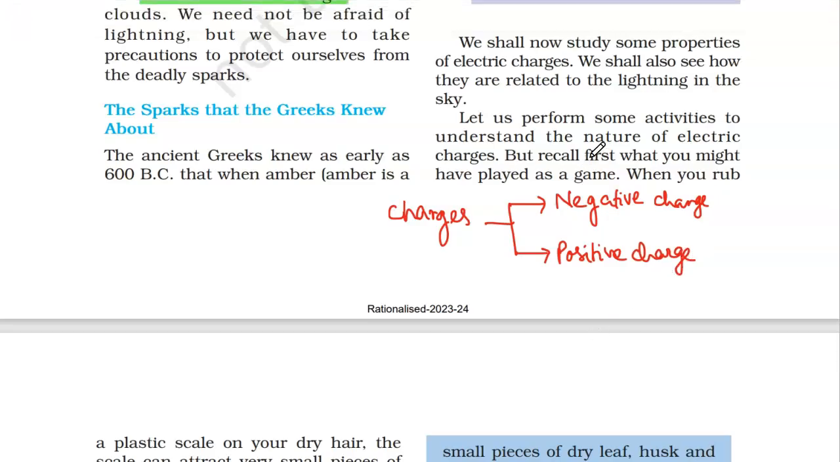When there is an excess of electrons, then the body is said to be negatively charged. When the body has a deficiency of electrons, we say that the body is positively charged. Okay, so basically how many types of charges exist? Two types of charges are there.